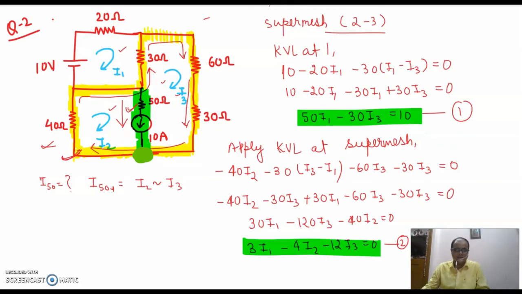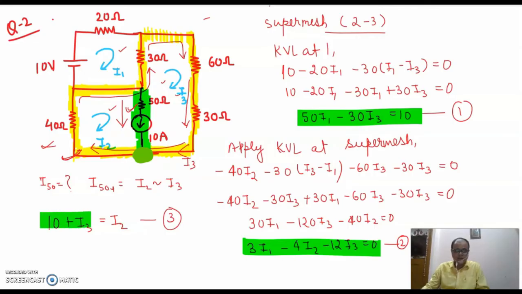If we apply KCL at this point, what are the incoming currents? 10 ampere is the incoming current. This I3 is again an incoming current, so plus I3. And what are the outgoing currents? This I2 is an outgoing current. So this is my third equation.